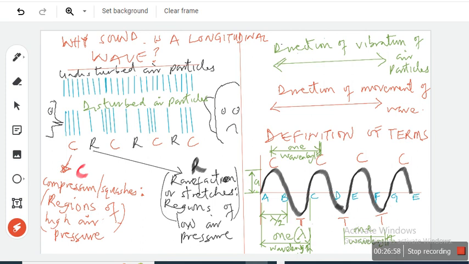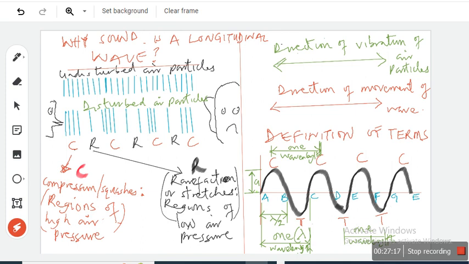A longitudinal wave is a wave in which the direction of spread of the wave is parallel to the direction of vibration of the particles of the medium. Interesting. Alright, now I need us to define some terms.